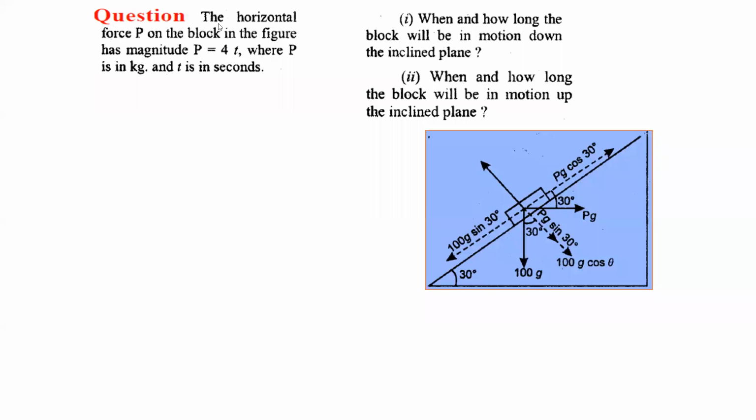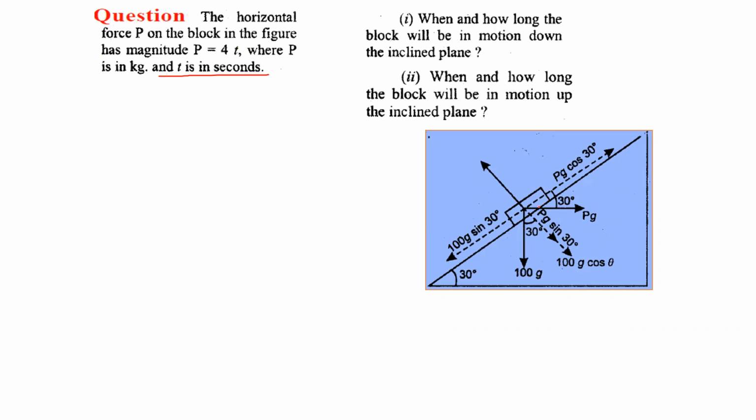The next question is: the horizontal force P on the block in the figure has magnitude P equal to 4t. You can see in the figure, the horizontal force P is applied on this block, where P is in kg. To convert kg into absolute units, we write Pg. So that's why here we have Pg newtons. Now it is in newtons, in absolute units, and t is in seconds.